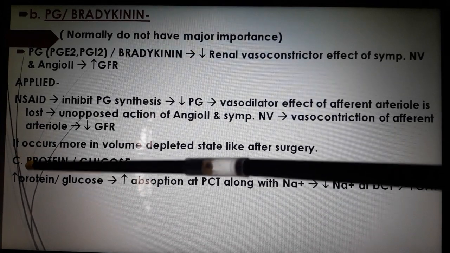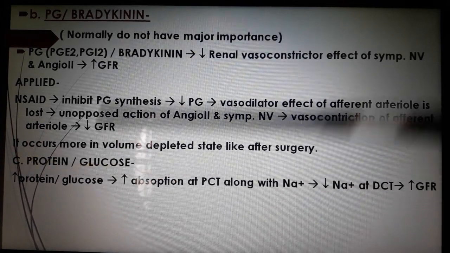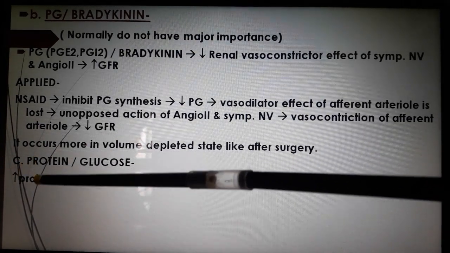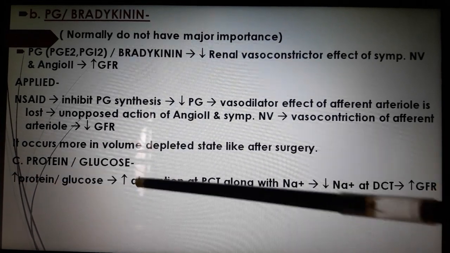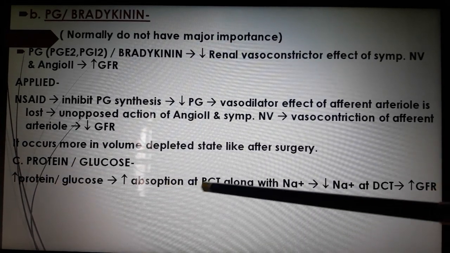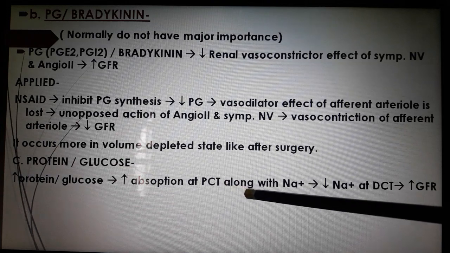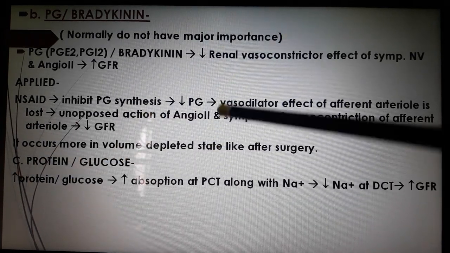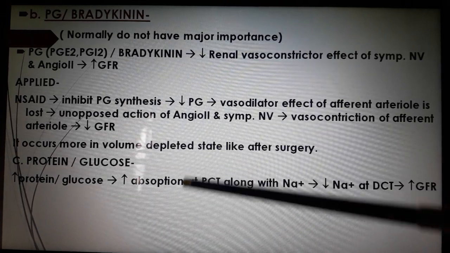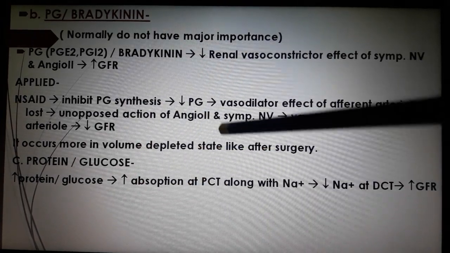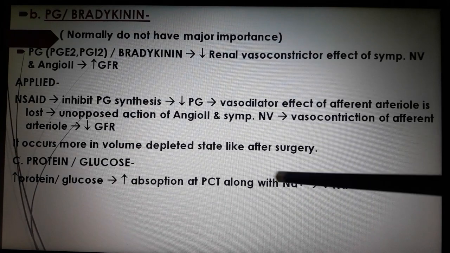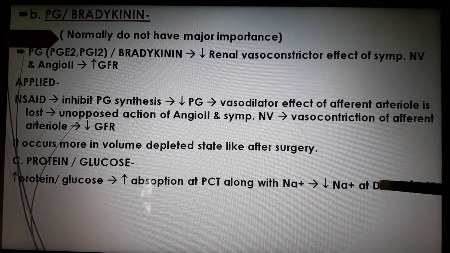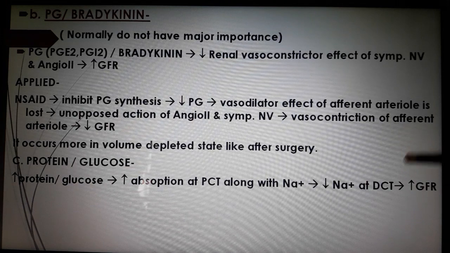The next point is protein and glucose. With increased protein and increased glucose, there is increased absorption at the PCT along with sodium. Protein and glucose are absorbed at the PCT along with sodium by SGLT and the sodium amino acid co-transporter, and there is decreased sodium at the DCT, which causes increased GFR by the tubuloglomerular feedback mechanism.